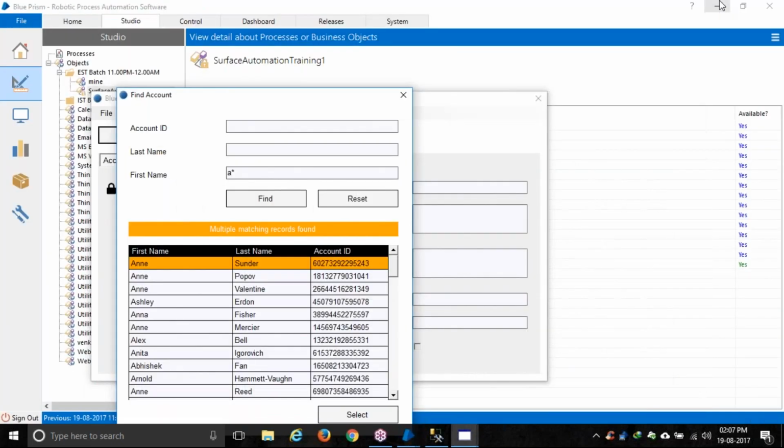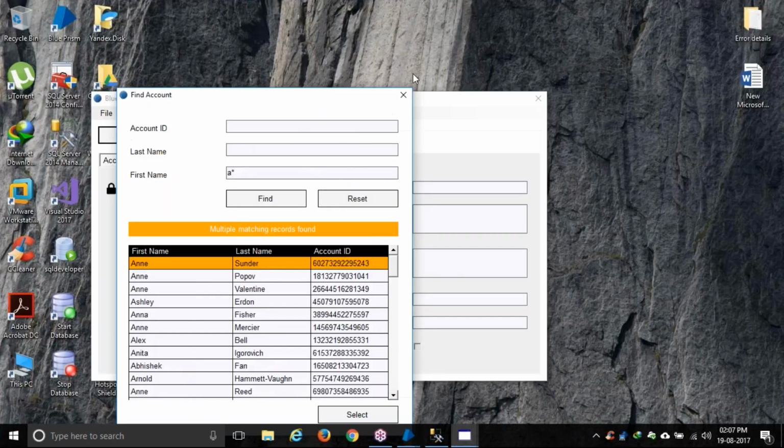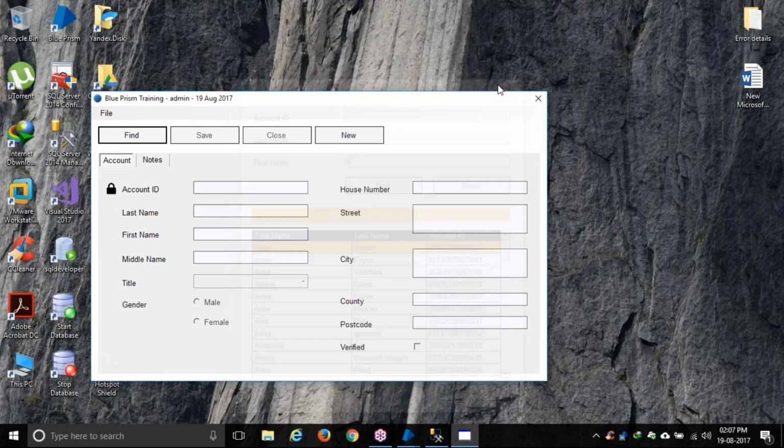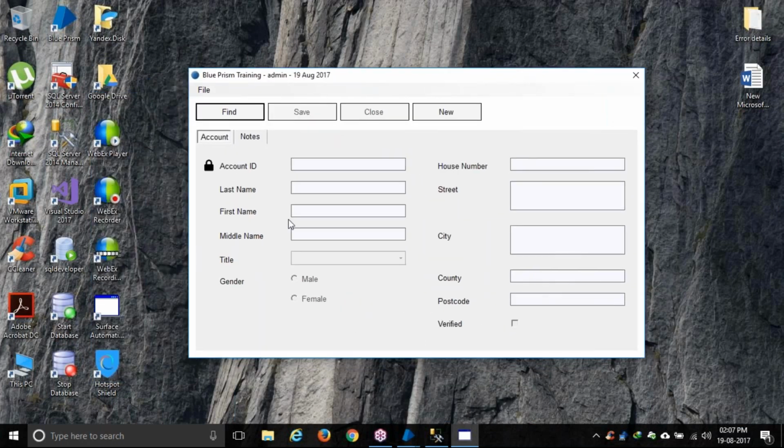The majority of the time it will be automating a Salesforce application or maybe SAP. Salesforce is the majority, but SAP application, yes, SAP is there. This application somehow looks like a SAP application. It's a Windows application, but it somehow looks like SAP. Obviously a SAP application will be huge.